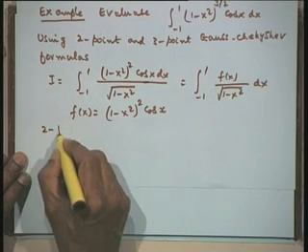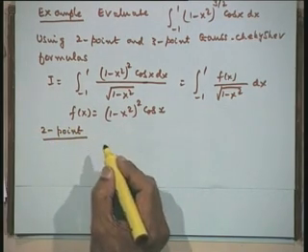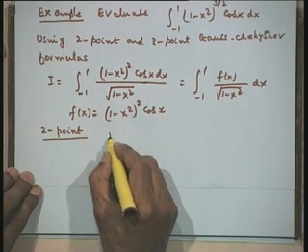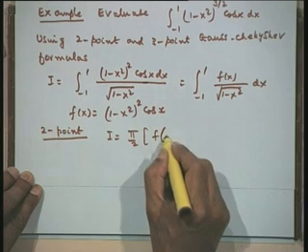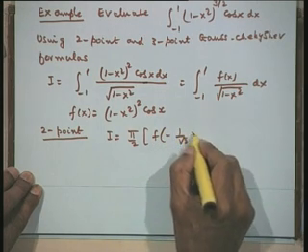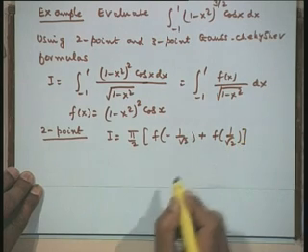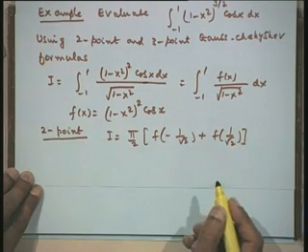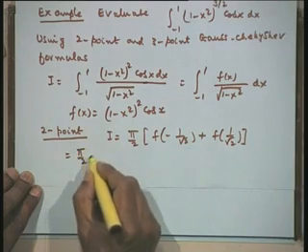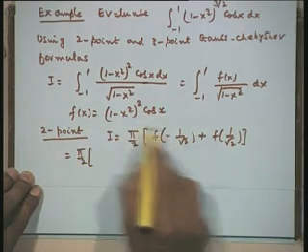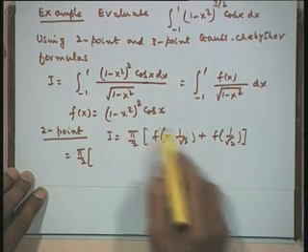So, let us write down our 2 point formula. The 2 point formula gives us I is equal to pi by 2 times f of minus 1 upon root 2 plus f of 1 upon root 2. We just substitute this; you can see that we have completely even functions, so both values are going to be the same.